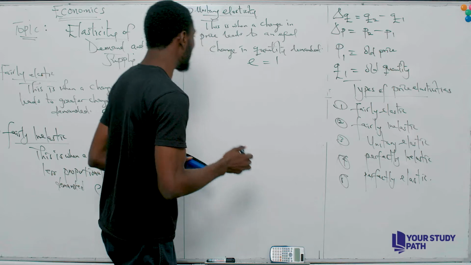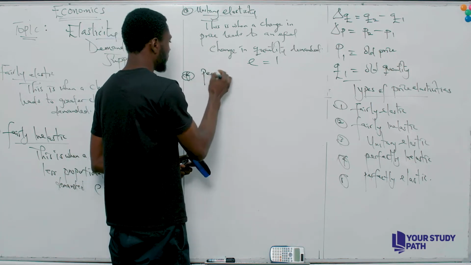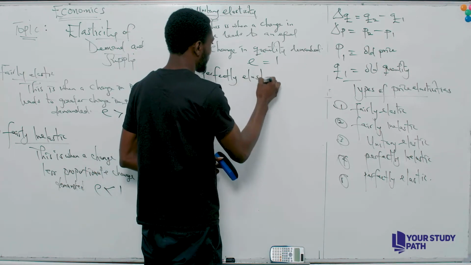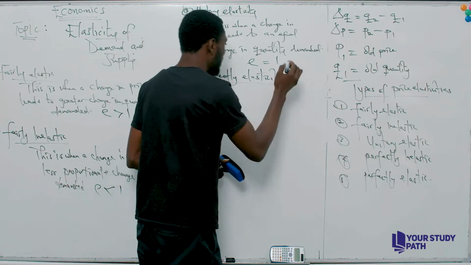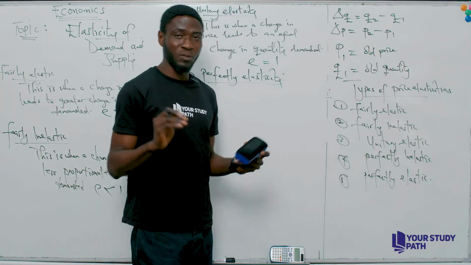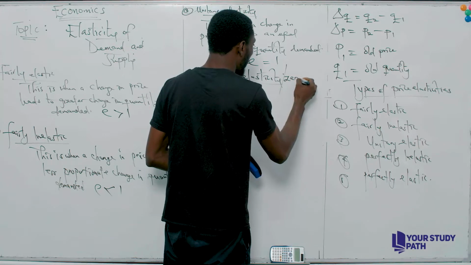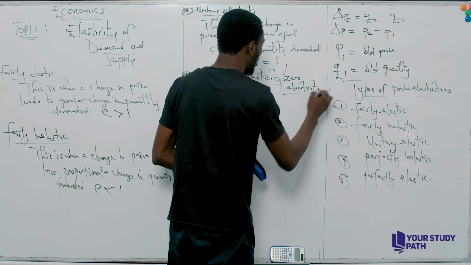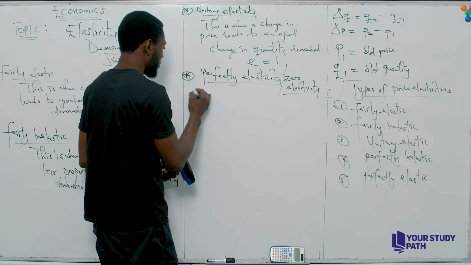Now let's move to perfectly inelastic. Perfectly inelastic is a very special type of price elasticity. And why is it special? It's special because it can also be called zero elasticity.